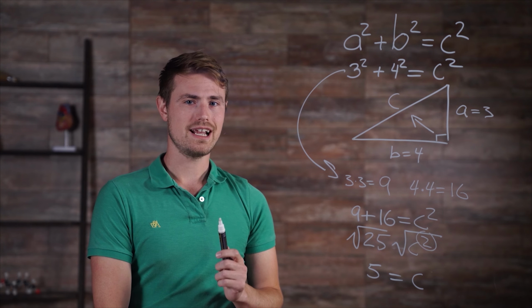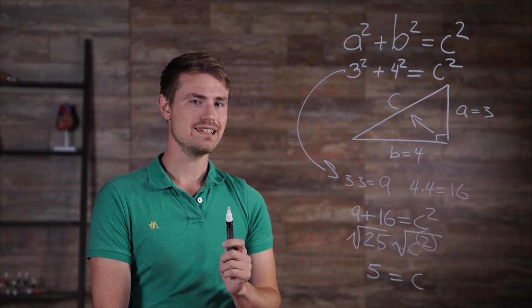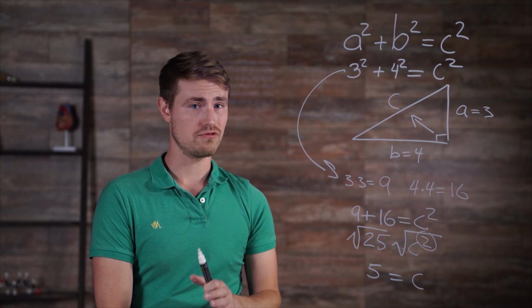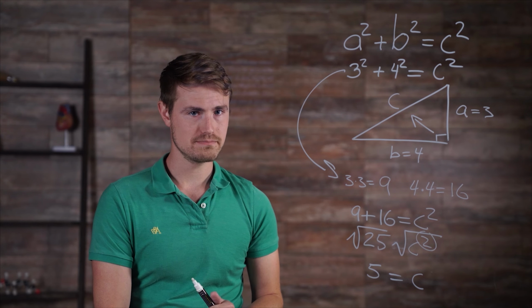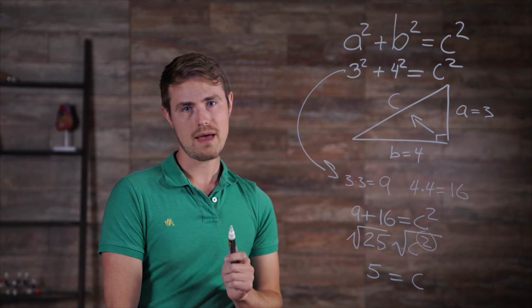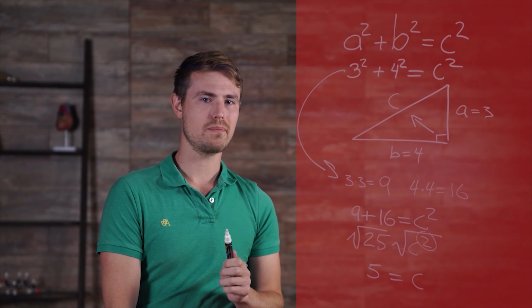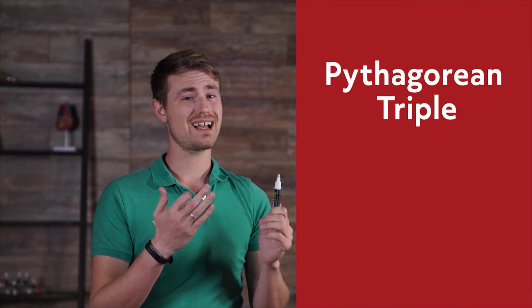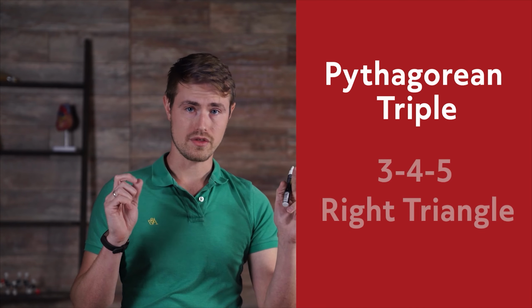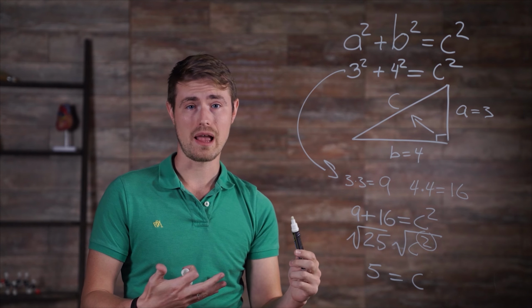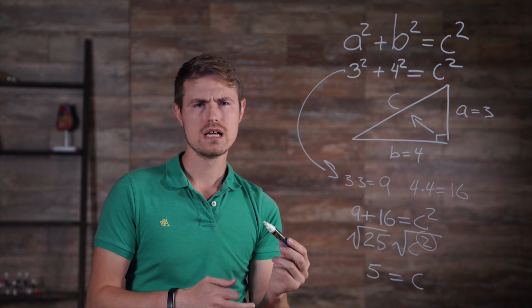So you might have noticed that the answer to this problem was a nice, neat integer, 5. This is actually kind of rare if we look at random triangles, but it's not rare in a math problem you might see on a test. It happens whenever a problem uses a Pythagorean triple. The triangle we just looked at is the most common kind of a 3, 4, 5 right triangle. The legs measure 3 and 4, and the hypotenuse is 5.